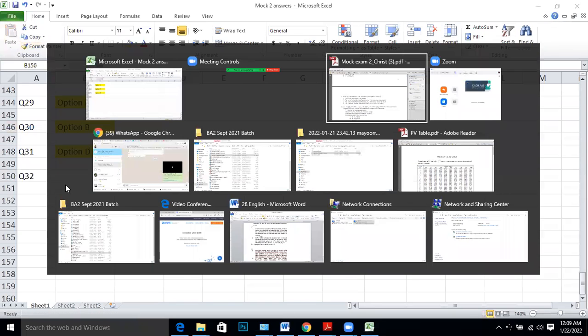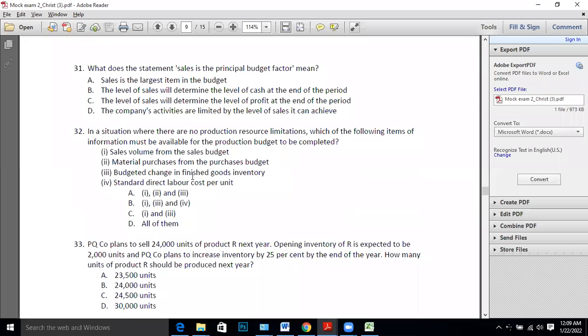Question number 32. In a situation where there are no production resource limitations, what they mean by that is production is not limited, which means what is limited? Sales is limited. Sales is a limiting factor.